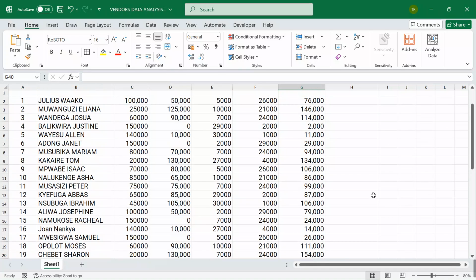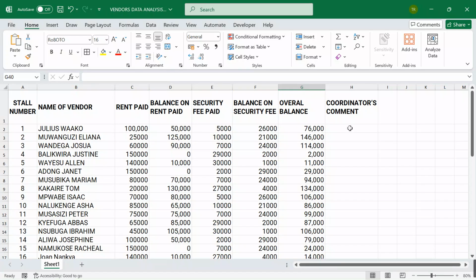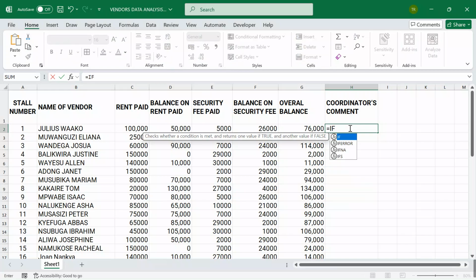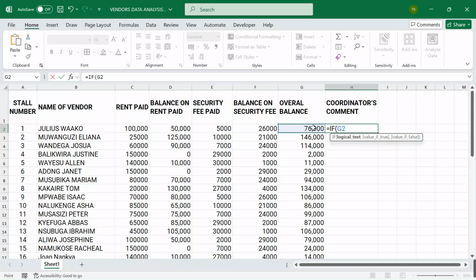So now I come over here, I start commenting. I say equal sign if. I'm going to use the IF function. If this figure is greater or equal to 1.